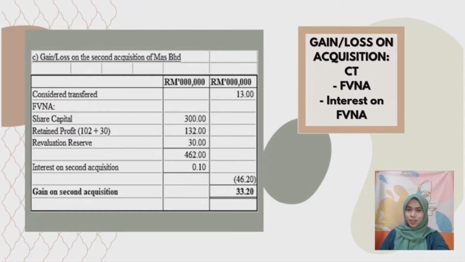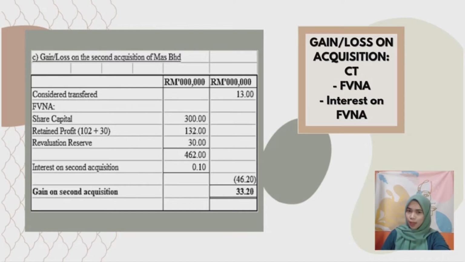Next, we move to 1C, which requires us to calculate the gain or loss on the second acquisition of Mas Berhad. How to calculate gain or loss on acquisition? It is an easy step where we minus consideration transferred with all fair value net assets and the interest of acquisition based on fair value net assets. So, the fair value net assets here are share capital and the sum of retained profit amounting to RM132 million, and then revaluation reserve. We minus the interest on second acquisition, and we got the gain on second acquisition amounting to RM33.2 million.